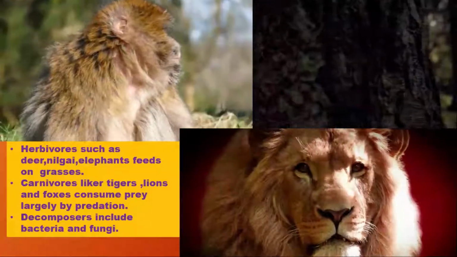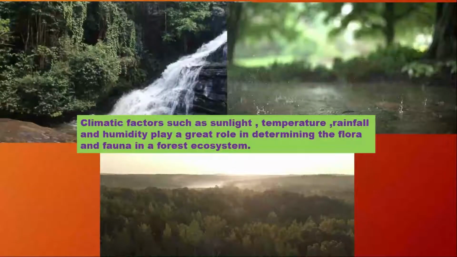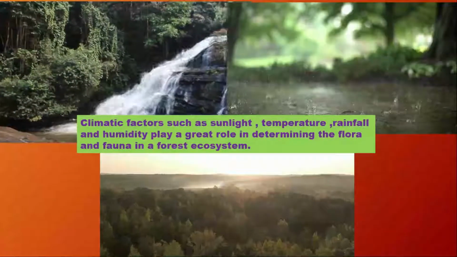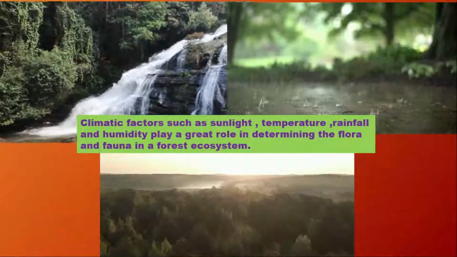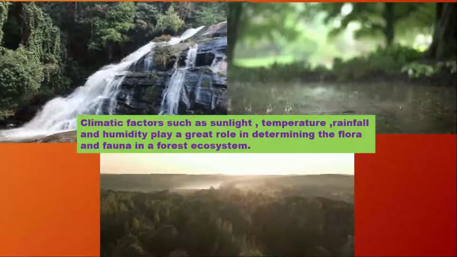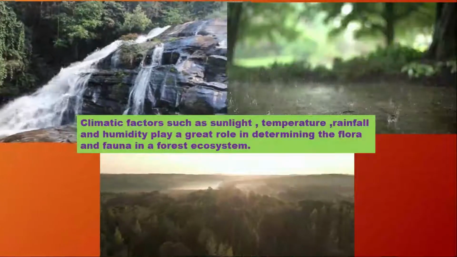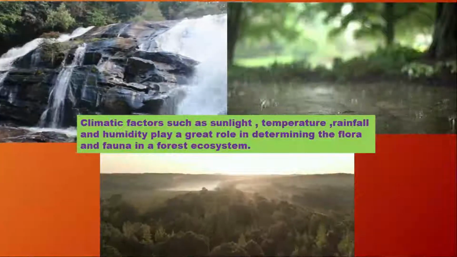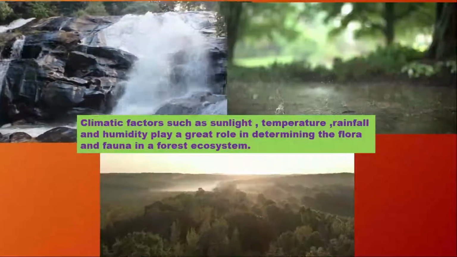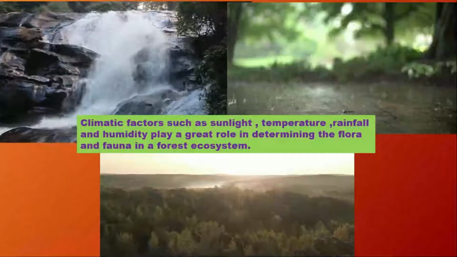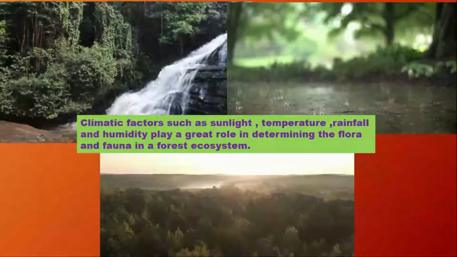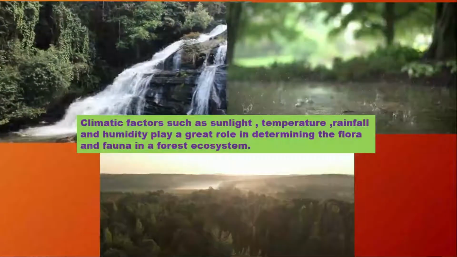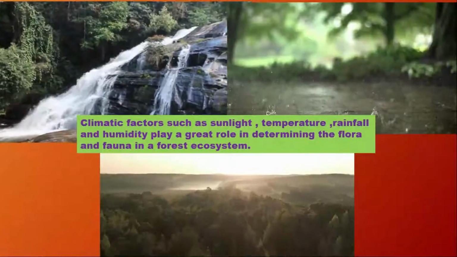which include both plants and animals. In the abiotic components, we can see that it includes air rich in oxygen, water contained in the several water bodies, and the organic and inorganic compounds in trees and soil, and we can also find the dead remains of plants and animals. The climatic factors like sunlight, temperature, rainfall, and humidity play a very important role in determining the flora and fauna of the forest ecosystem.